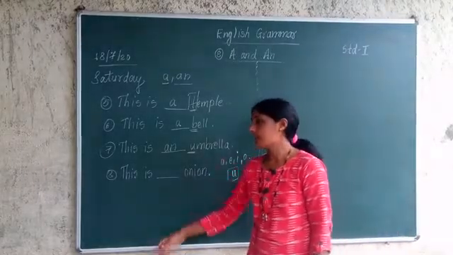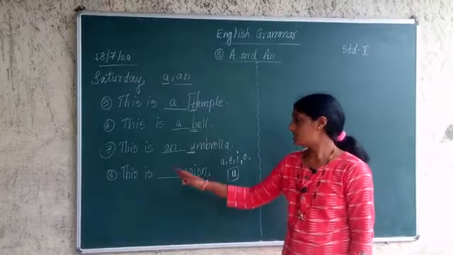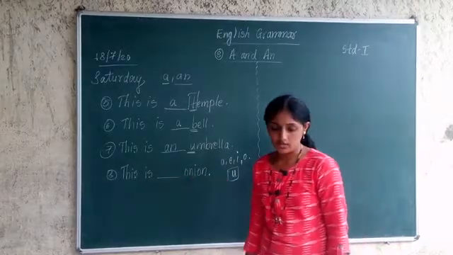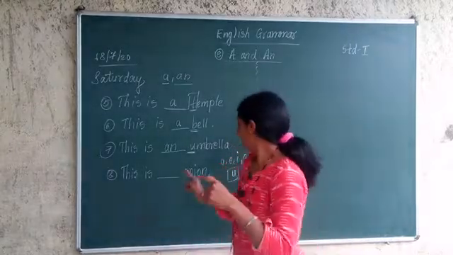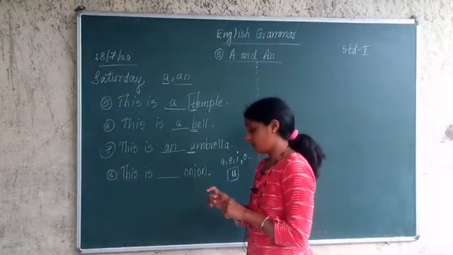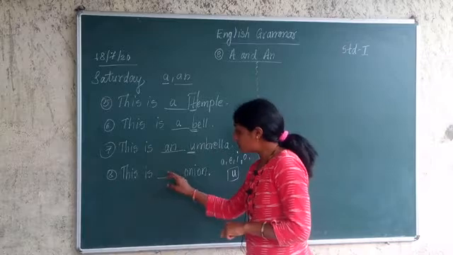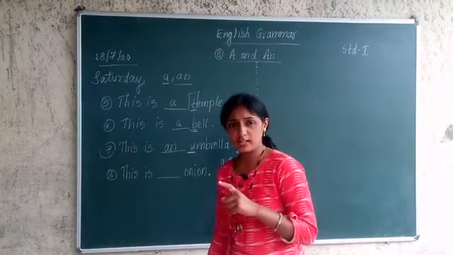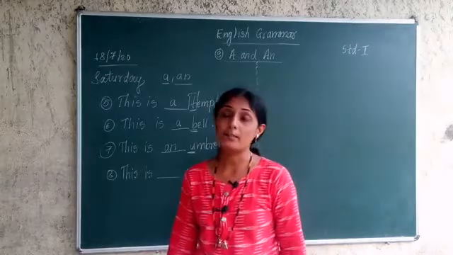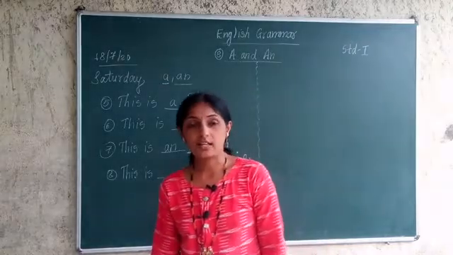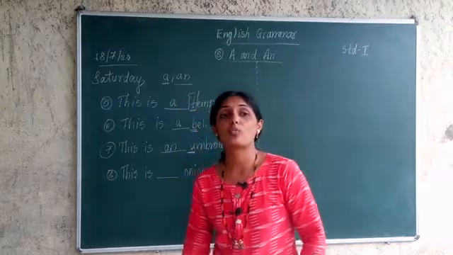Next example which is given here is, this is dash onion. Onion means what? Kanda. This is a dash onion. Now which onion? Which article will come here? A will come or an will come? Yes, very good. An will come. Why an will come? Because an article is used before vowels.